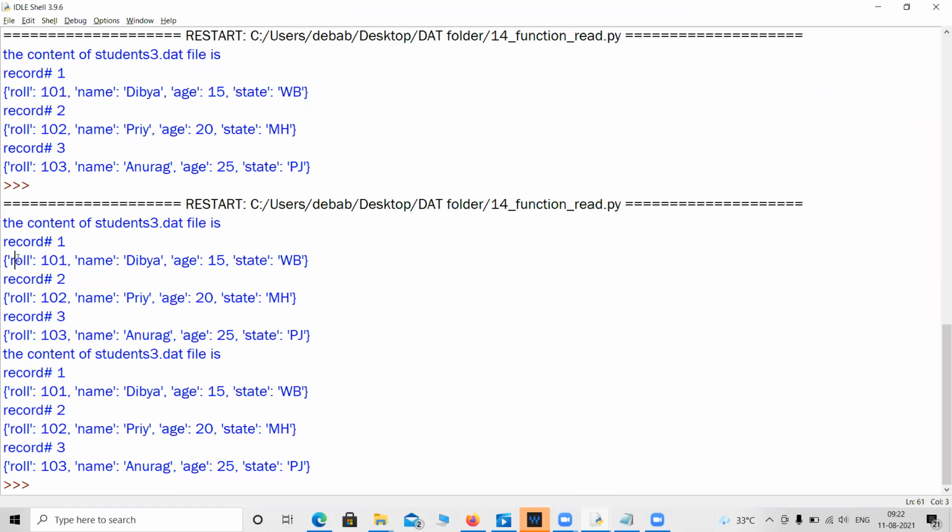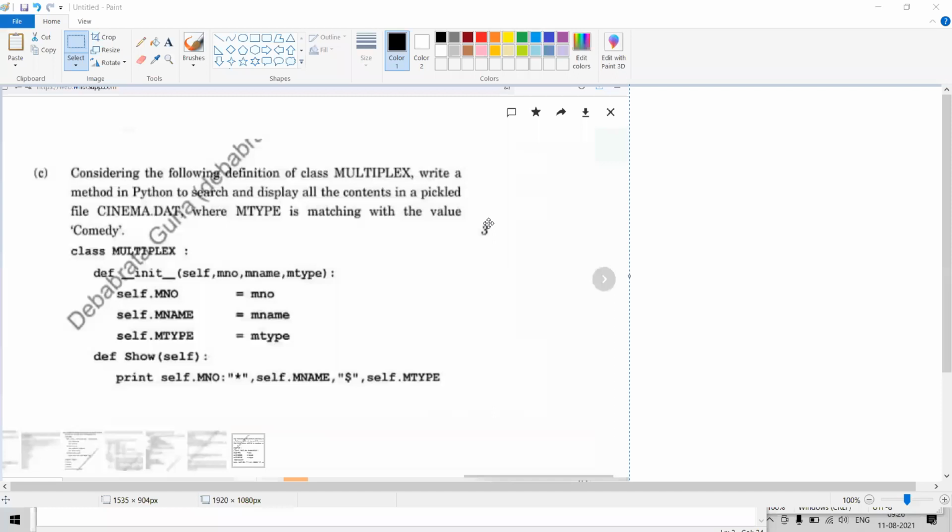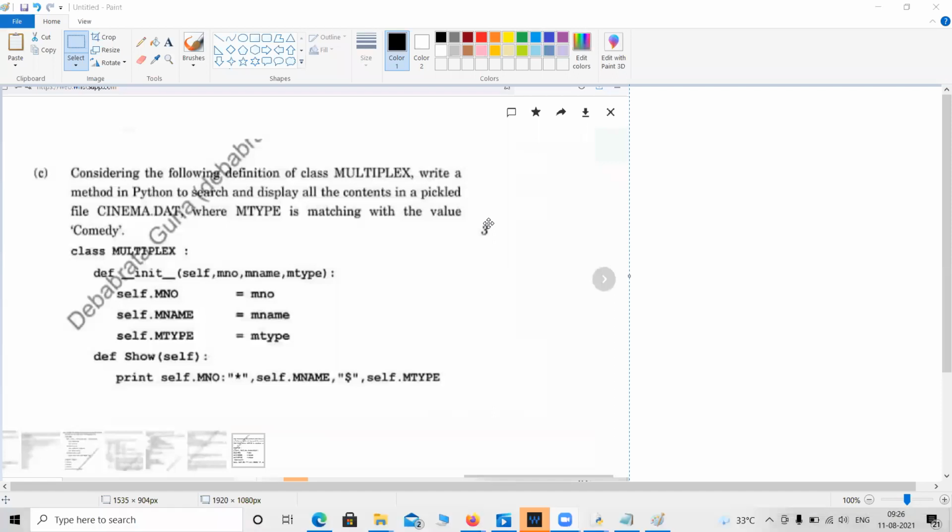So let me, just give me 2 minutes. Let me search for some programs from previous year's questions and share them in your WhatsApp group. So this is a program which came in the year 2018. Here it is asking, let me go through the program.